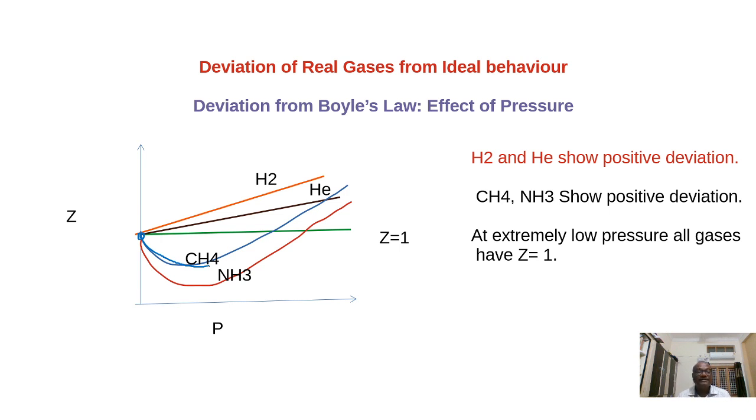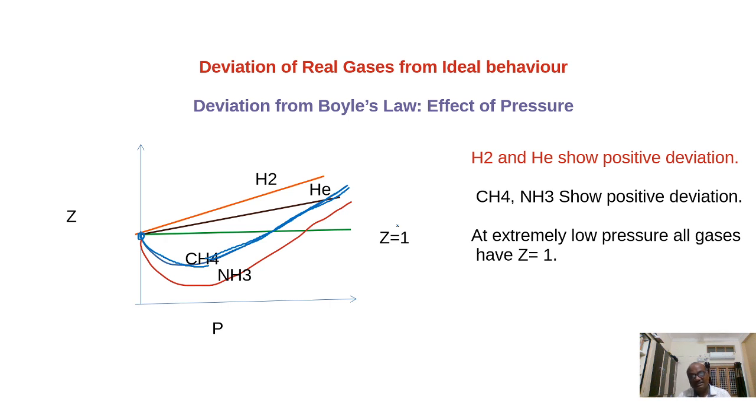Further, if you apply the pressure, again what is happening, you see? Again Z is increasing. Why is it? In the beginning, at a very low pressure, it is behaving as ideal. Then you are increasing the pressure gradually. When you are increasing the pressure gradually, intermolecular distance is decreasing. Because of this, attraction forces will operate between the molecules.